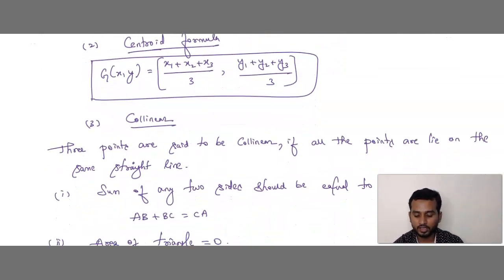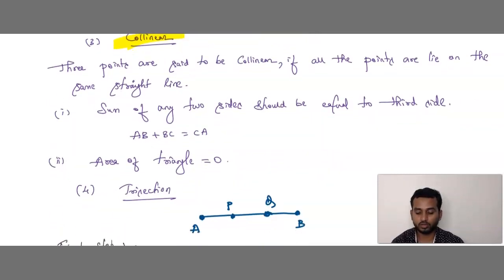Next condition is collinear. Very important. On this topic, you can expect definitely one question. Chances are more to ask.